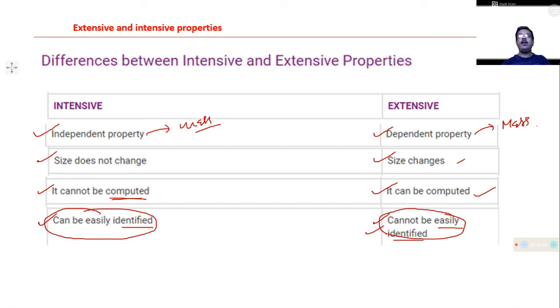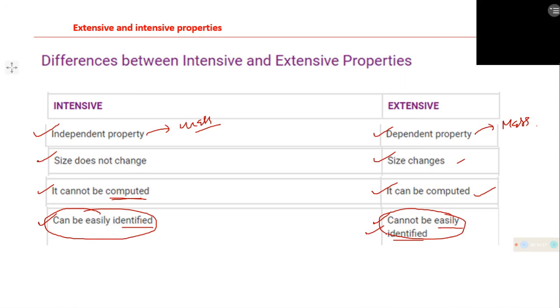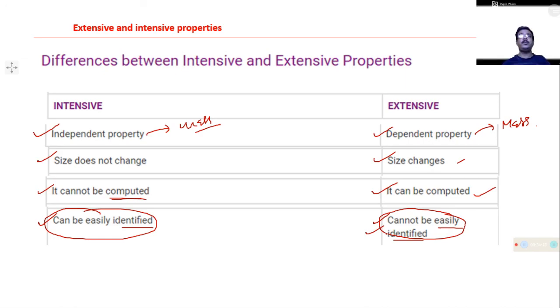Today I discuss up to this. In the next video I will discuss the thermodynamic property.